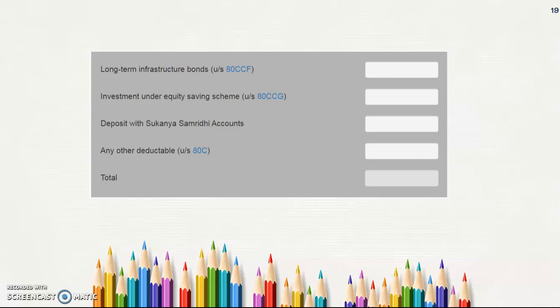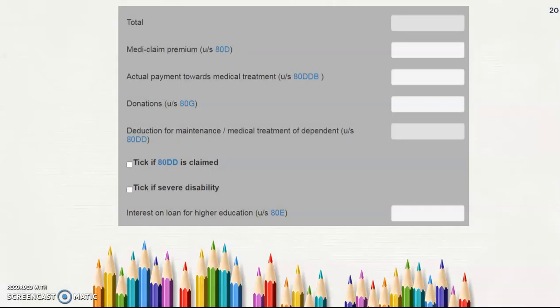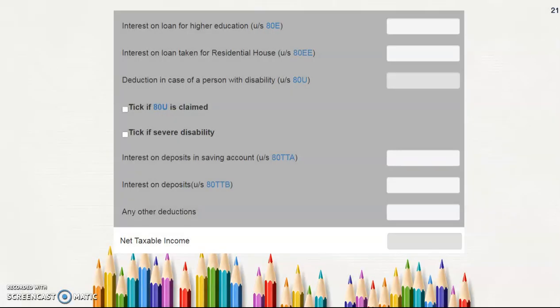Okay, so these are the various deductions available under agricultural income. If you deduct all these, you need not pay any tax for the agricultural income. Only for agricultural income, a lot of these deductions are available. There are also a lot of medical claims and donations for medical treatments. If you are severely disabled, for that also you will get considerations. And if you have taken any loan for higher education, you get deductions. These are the various sections given: 80E, 80C, 80U.